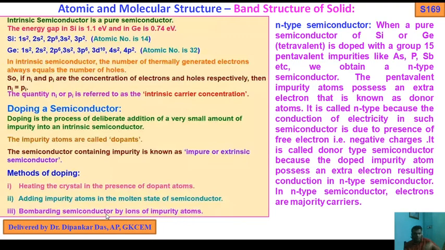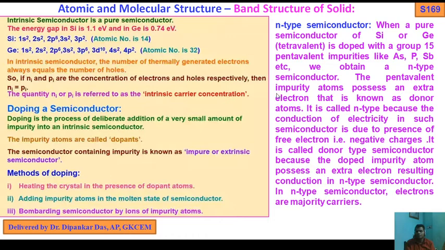So, the method of doping: heating the crystals in the presence of dopant atoms, adding impurity atoms in the molten state of the semiconductor, and bombarding the semiconductor by ions of impurity atoms.